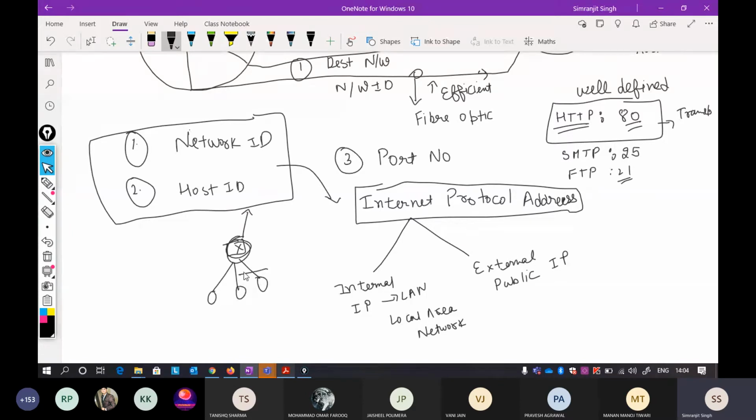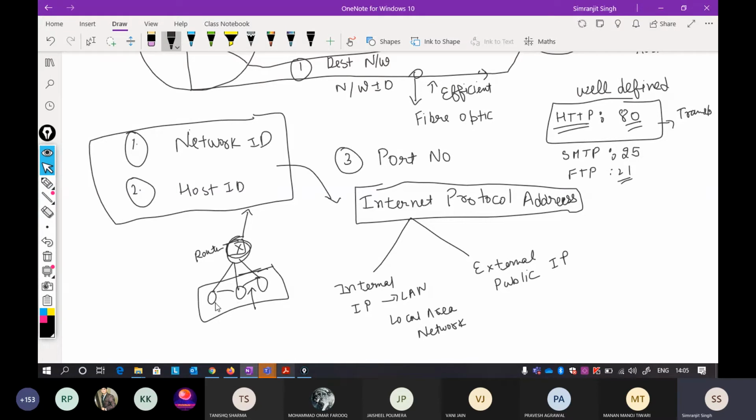If you connect any device to a router, then these devices are interconnected with each other. There is always a path that you can communicate with each other, and that path does not require an internet connection, it only requires a local connection. That is why this is your LAN.